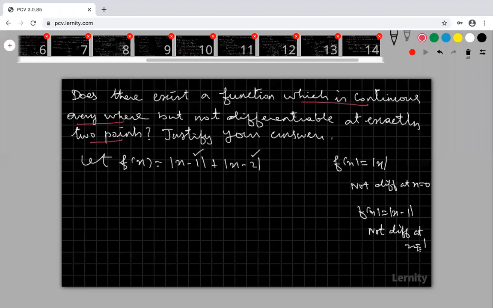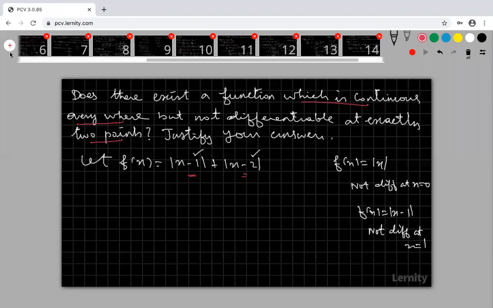This function is separately not differentiable at x equal to 1, and this function is separately not differentiable at x is equal to 2. So therefore, the sum of these two functions is not differentiable at x is equal to 1 and 2. Right. So I leave it to you. Please verify that.